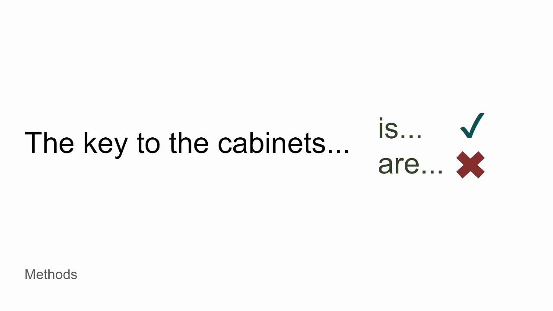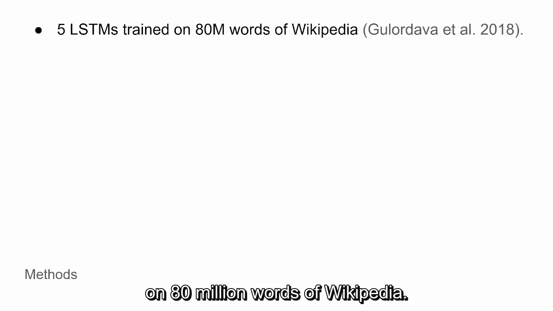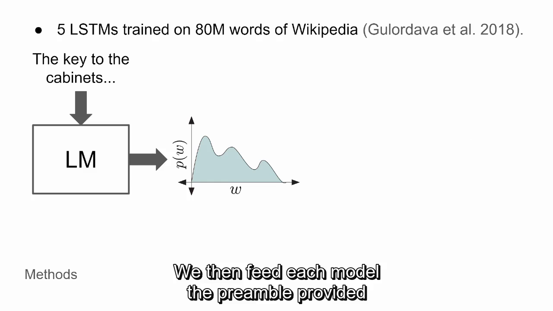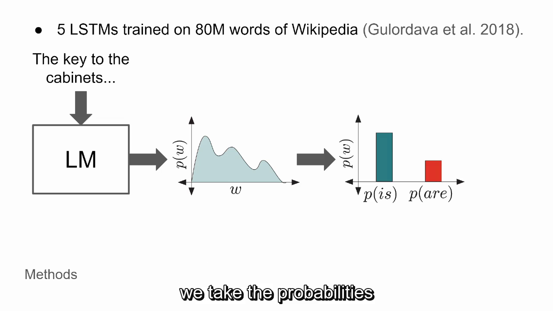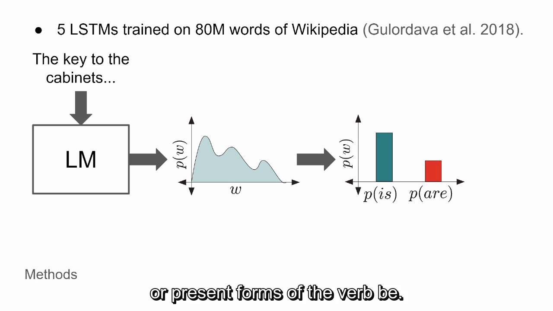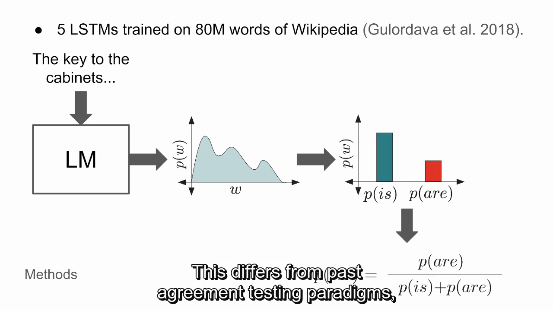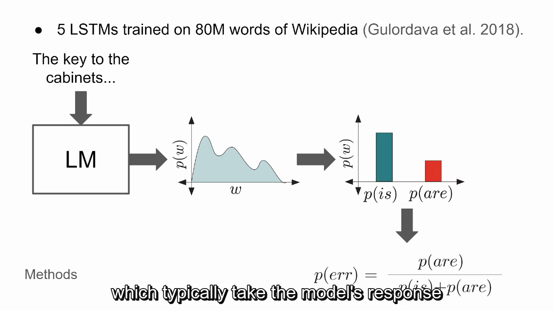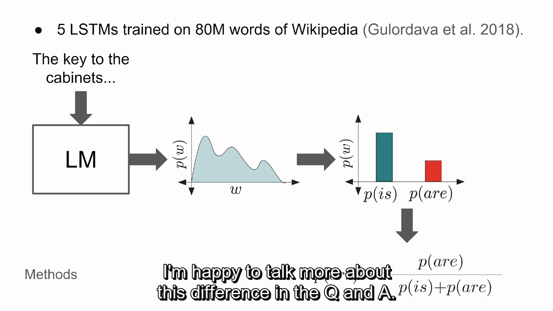the grammatical is. We simulate this by first training 5 LSTMs on 80 million words of Wikipedia. We then feed each model the preamble provided to participants in the human experiments, getting out a probability distribution over the next word. From this distribution, we take the probabilities of a candidate singular plural pair, here all either past or present forms of the verb be. We normalize their probabilities and consider the model's response to be a sample from this distribution. This differs from past agreement testing paradigms, which typically take the model's response to always be the more likely form. I'm happy to talk more about this difference in the Q&A.